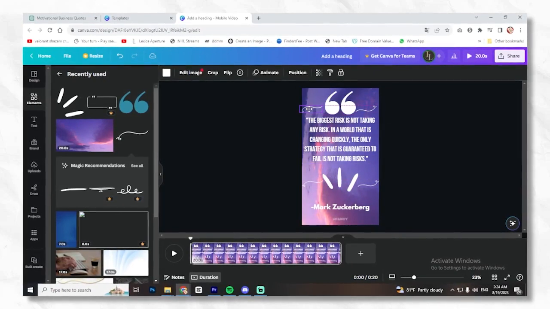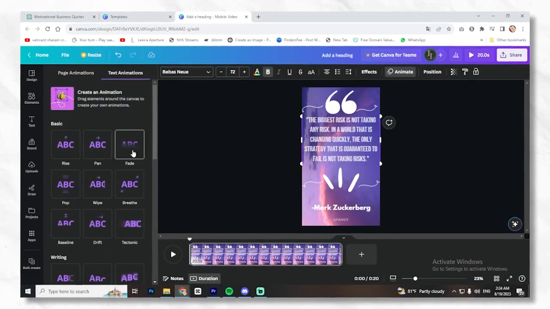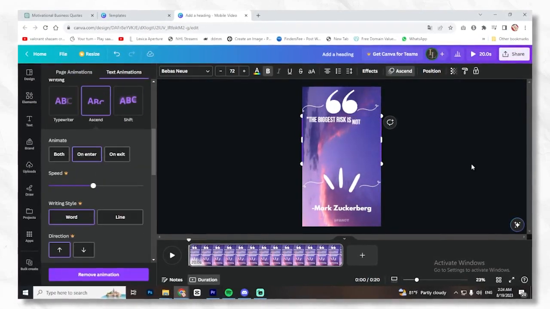Finally, let's add animation to the entire composition. Begin by clicking on the quote text. Select the animation you prefer from the animate option and repeat this process for each layer.